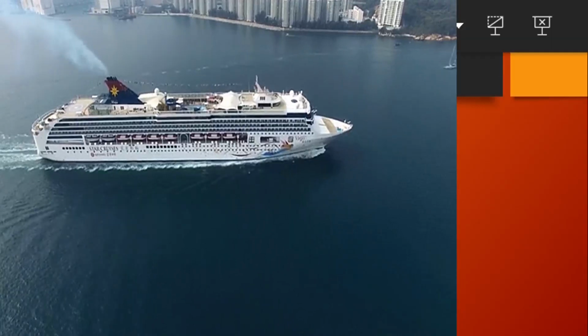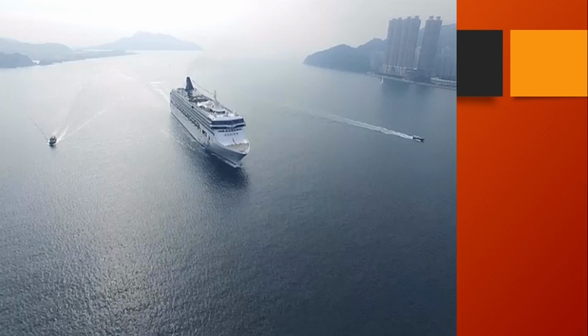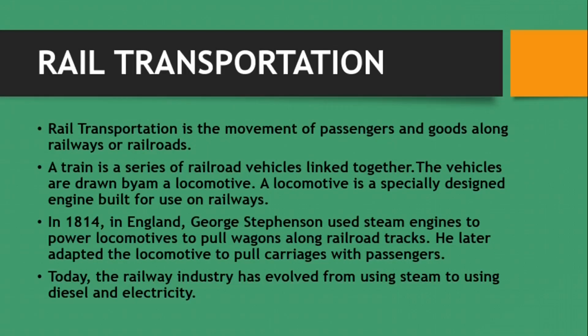Now let's look at rail transportation. Rail transportation is the movement of passengers and goods along railways or railroads. Vehicles are linked together. When you see a train, it is just vehicles linked together, it becomes a very long vehicle, and then they are drawn together by a locomotive. A locomotive is a specially designed engine built for use on railways. So that engine that is used to carry the train is what we call the locomotive.